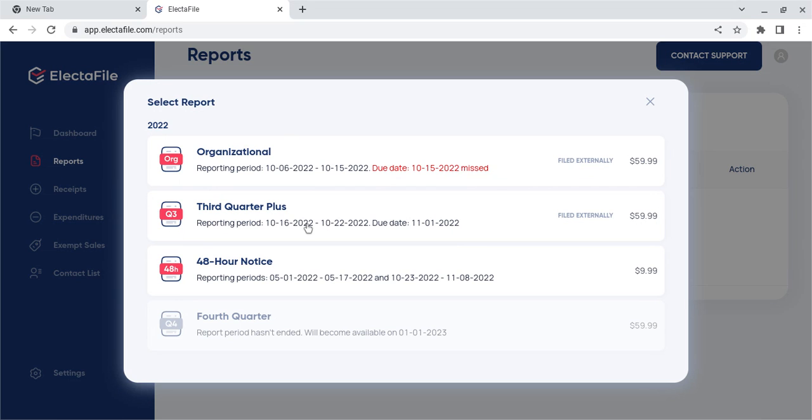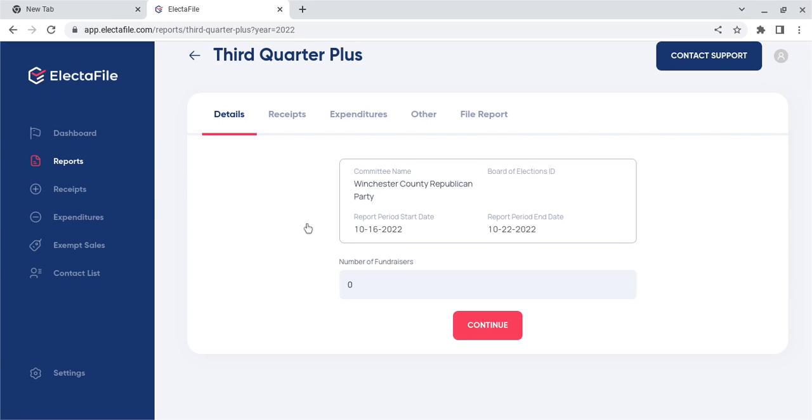Now we have not filed our organizational report because we just signed up for ElectaFile. If you just came over to ElectaFile and your committee has existed for 1,000 forevers, you already filed your organizational report. So don't worry about that. But let's go to third quarter plus. We'll click there. The details, the committee name.